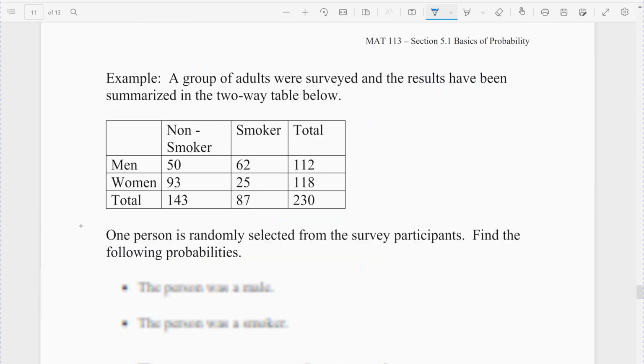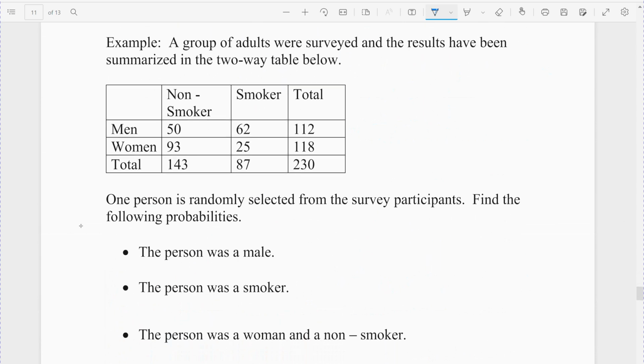All right, the next example is a table example, and when we have a table example, because all we're given is the number, we don't know about anything else, so this is always empirical, because it's just based on a set of information, a data set. So a table example. We have a group of adults where we split them into men, women, whether they smoked or whether they didn't smoke. So again, here's my table. There were a total of 112 men, 118 women for 230 people. 87 of them were smokers, 143 of them were non-smokers, and then how they land in each group. 50 men were non-smokers, 62 were smokers, 93 women were non-smokers, which means 25 were smokers.